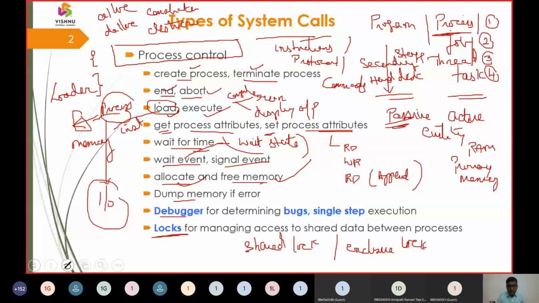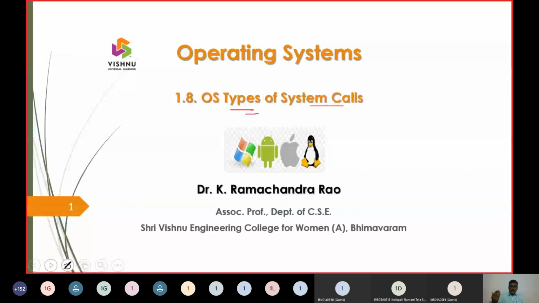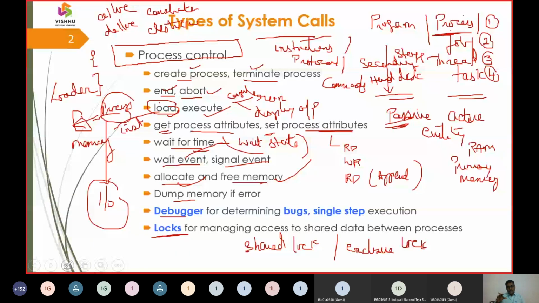So let us conclude our class for today. We talked about the operating system and system calls, and we gave a discussion on the definitions of system calls, and later we talked about the three ways of passing system calls from user mode to kernel mode. Then we began the topic of the different types of system calls, and the first type of system calls is process management. So in process management, what will be the system calls? These system calls we have highlighted. So this is for the day. Now we are concluding this class for this day.